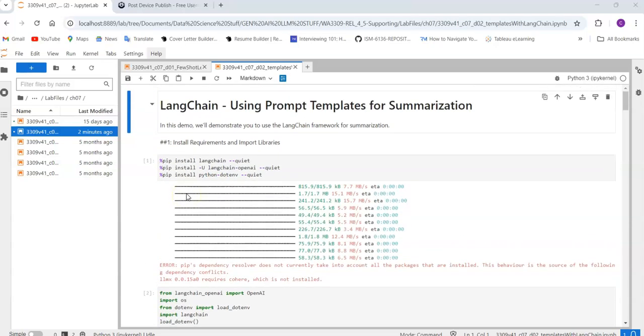Firstly, what is LangChain? What exactly does prompt template mean? And what is summarization? You have to know the meaning of these terms.